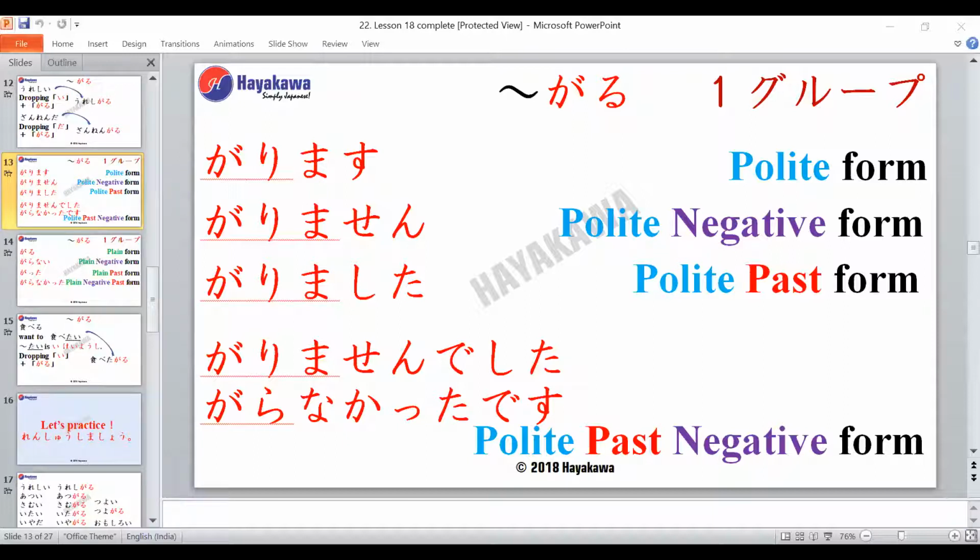The polite past form? Garimashita. Very good, Shweta-san. And the polite past negative form? Garimasen deshita. Very good, Siddharth-san. So it will be garimasen deshita or garanakatta desu. Right? So this is the first group verb, garu. Okay, any doubts so far? No, sir.